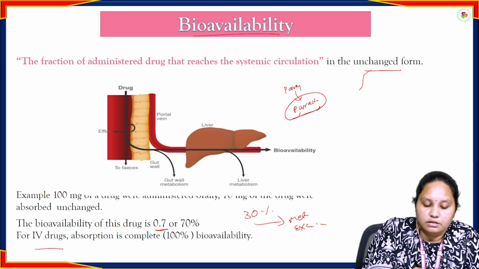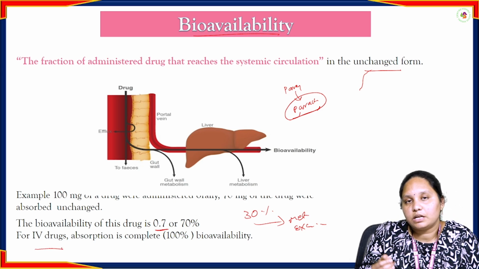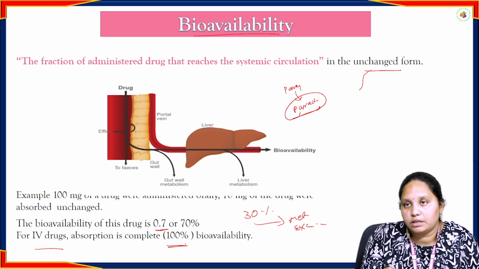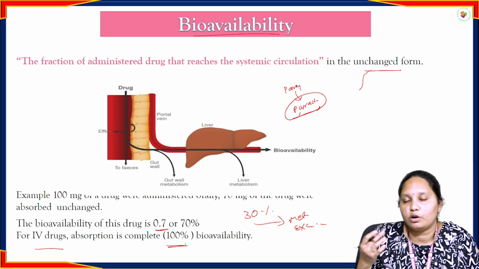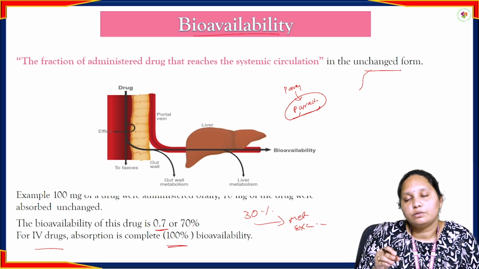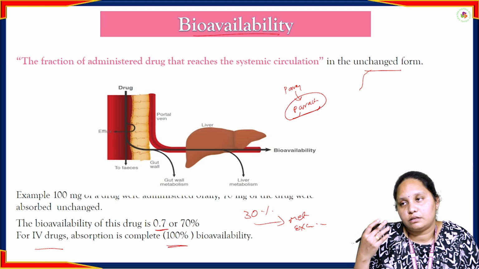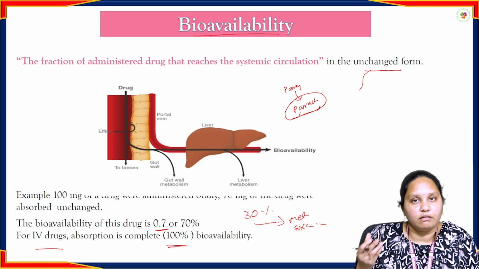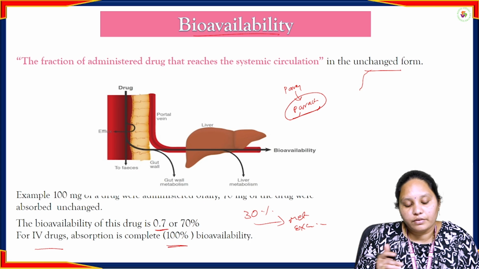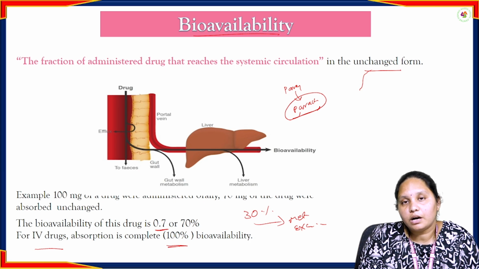And for IV drugs, if we administer the drug through the IV route, the absorption is completely 100%. There are no other substances to absorb. Here we are directly injecting the drug into the bloodstream only. So there are no other substances to affect. The pH will not alter, the area of absorption will not alter, and the other food substances also will not alter if we administer the drug through the IV route.